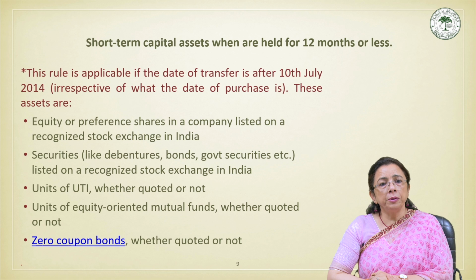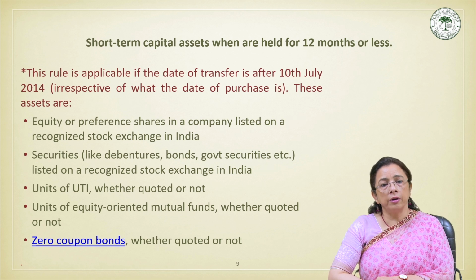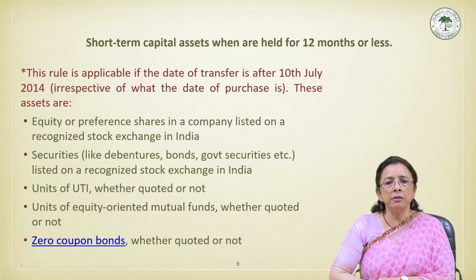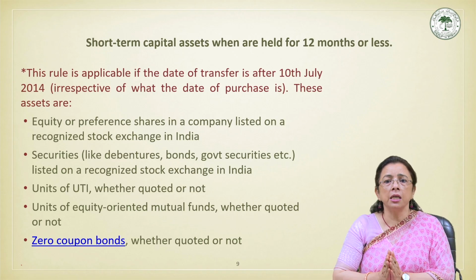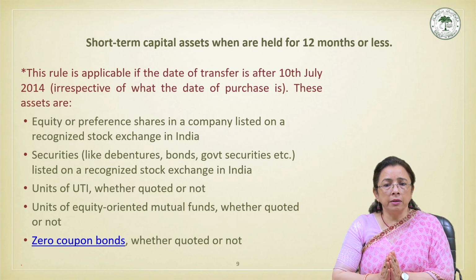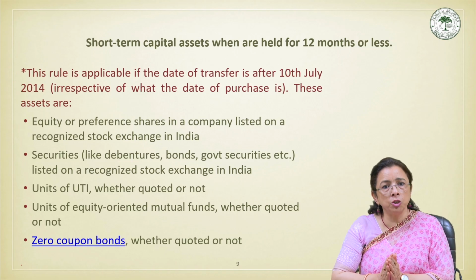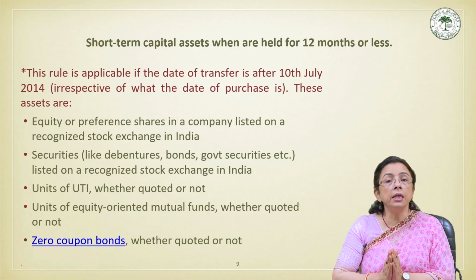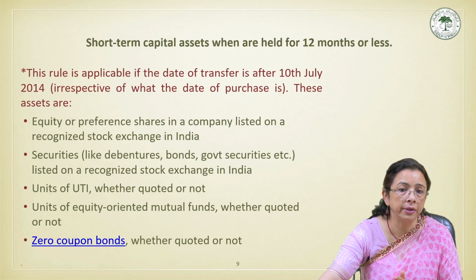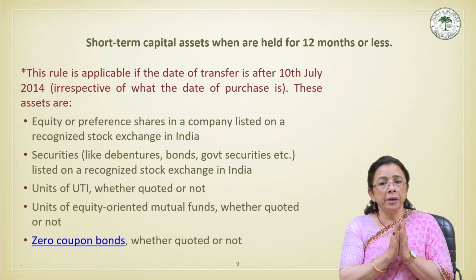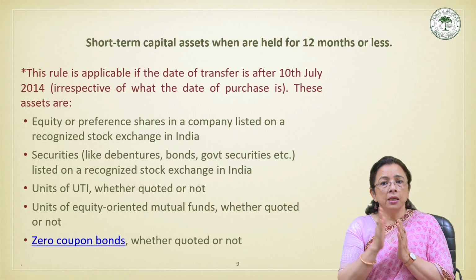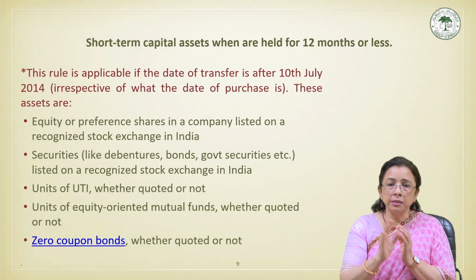While the general rule prescribes a holding period of 36 months, we have already discussed that there are certain specific assets which are given preferential treatment due to their high liquidity and active trading in organized markets. So for such assets, a reduced holding period of 12 months is applicable, as we have already seen.